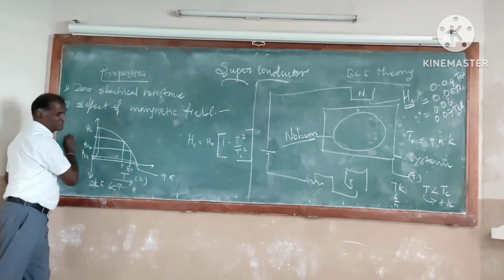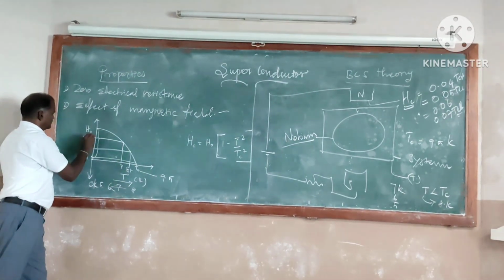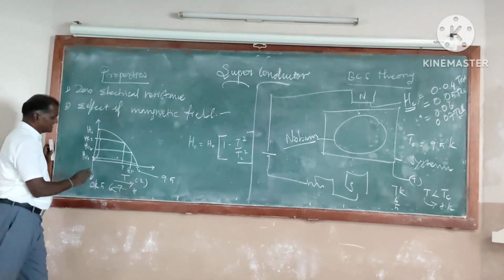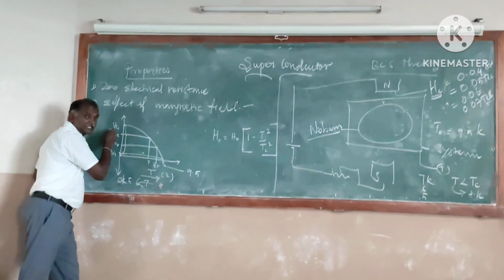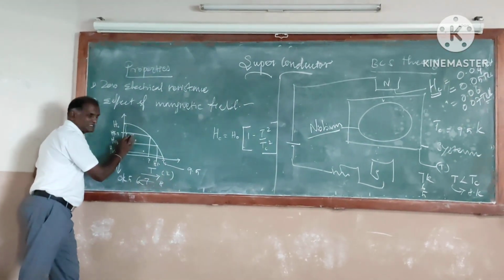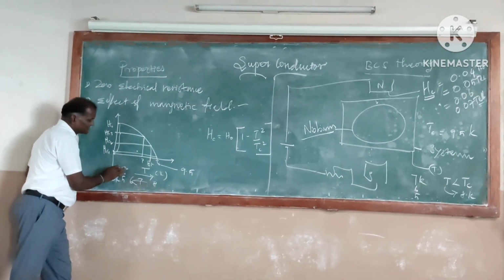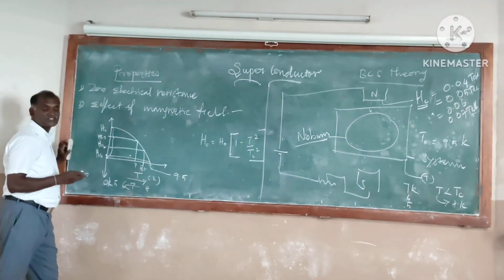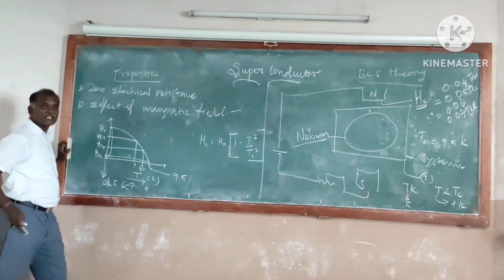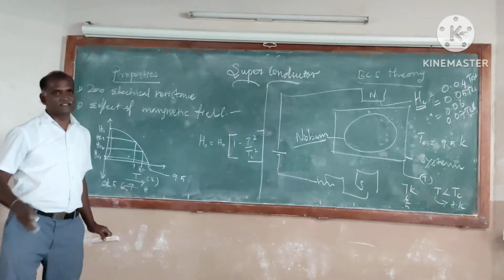Corresponding value is this one. Thus, C3. Like this, if you reduce the temperature, the amount of magnetic field is increasing. So this graph gives an idea that as the transition temperature decreases, amount of critical magnetic field increases.